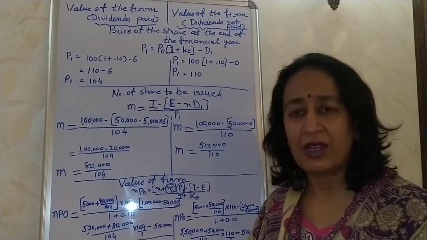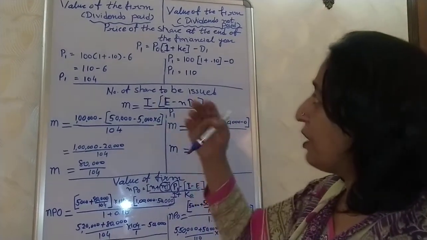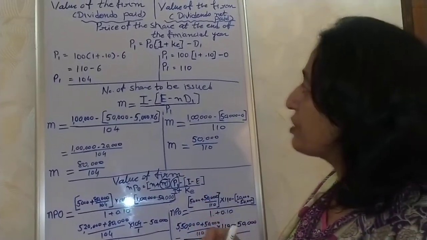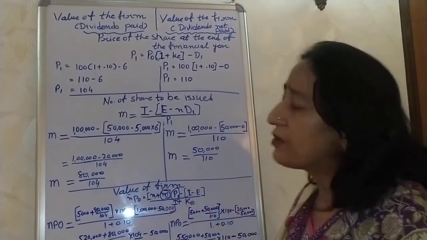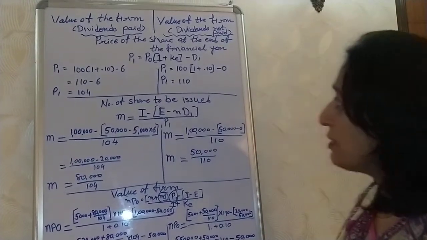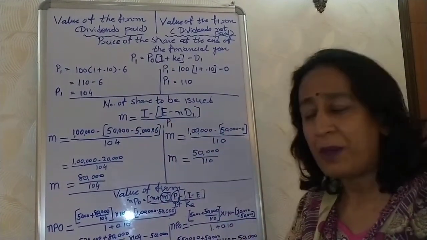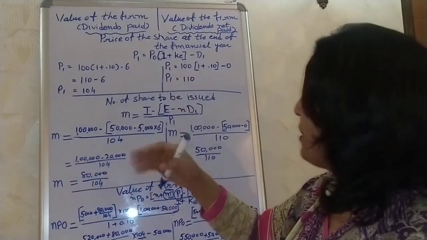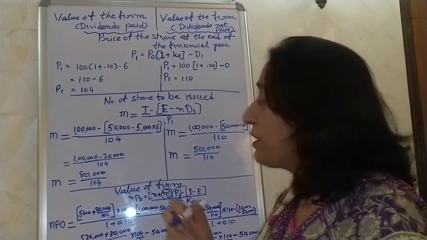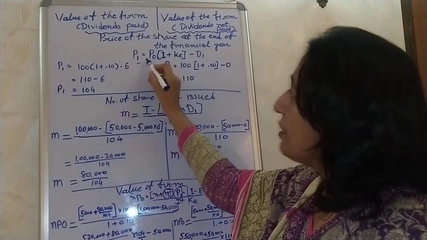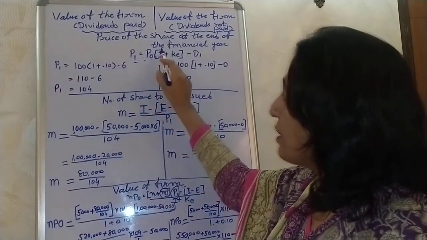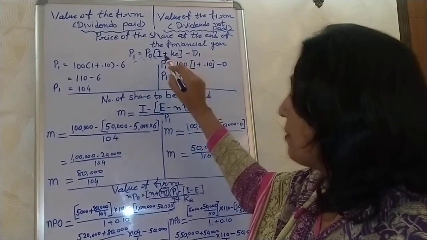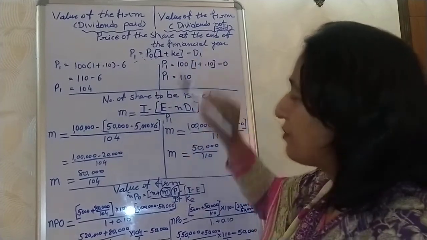The first situation, the firm will not distribute dividend, and the second situation, the firm will pay dividend. Now in the case of payment of the dividend, the price of the share at the end of the financial year can be calculated as P1 is equal to P0 (1 plus Ke) minus D1.